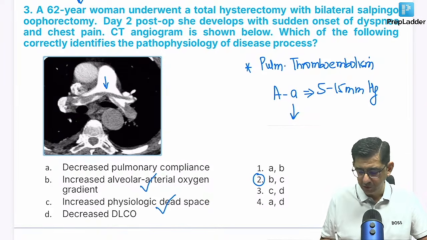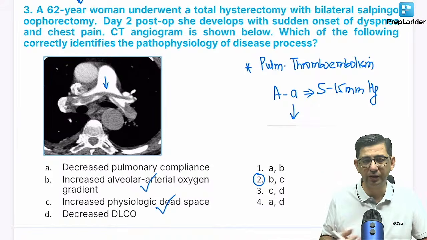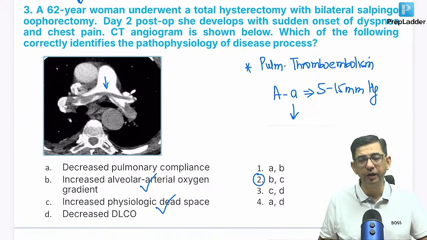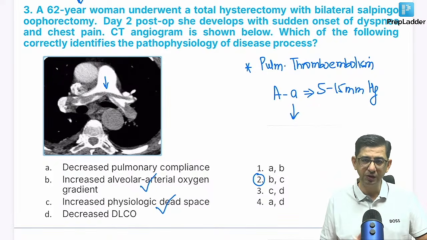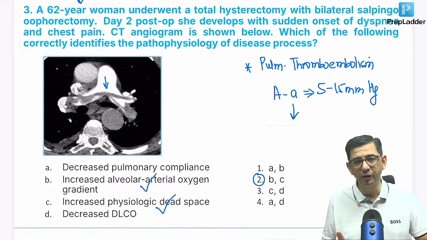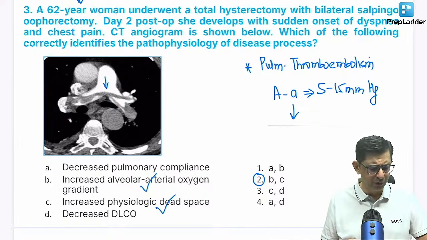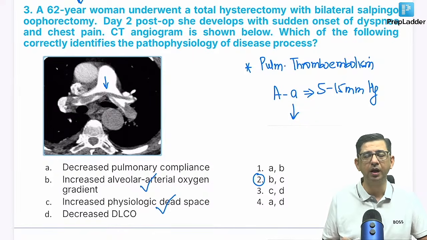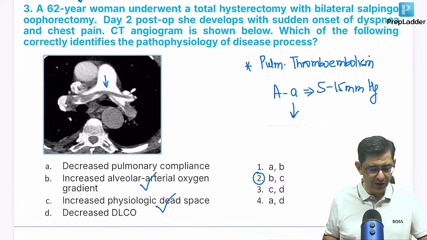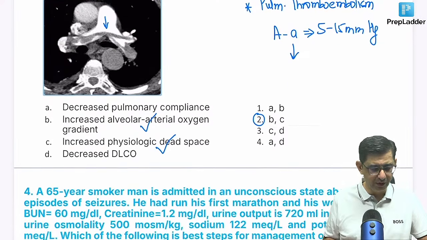increased. Normal is 5 to 15, the small a has decreased because blood is not going into the alveoli, so because of this the mathematical gradient increases. Second, dead space: you know that dead space basically means the amount of gas that would not be ventilated every time we breathe in. So in this case, that dead space is increased because there's no perfusion of the lung. So, pure physiology slash medicine kind of a question, that is pulmonary thromboembolism, and we just had to pick up two correct statements there.